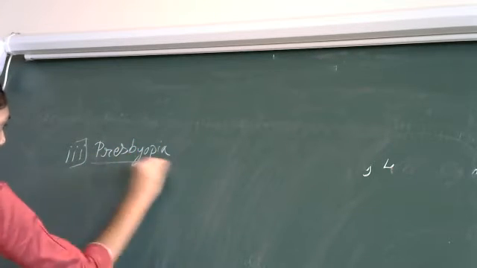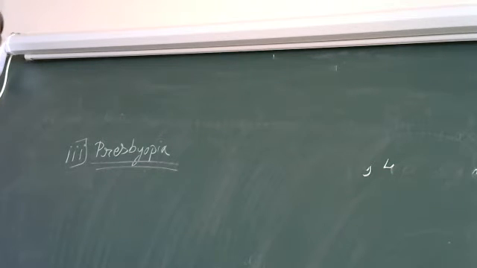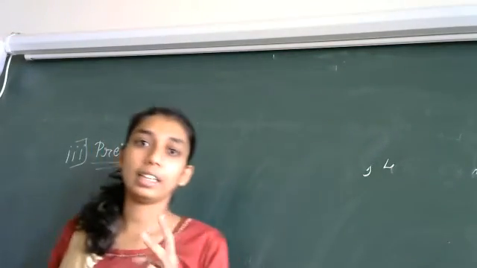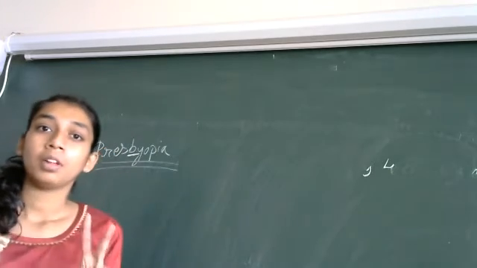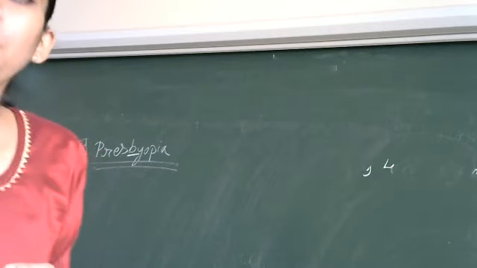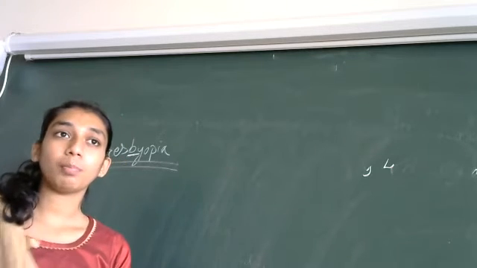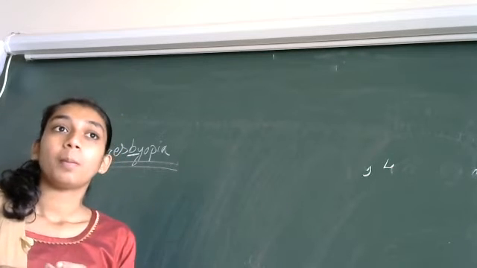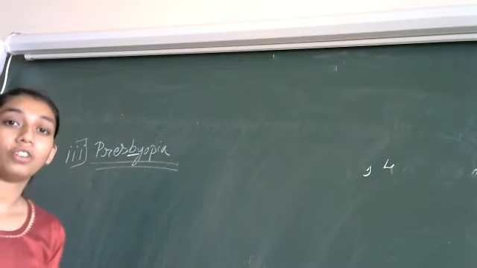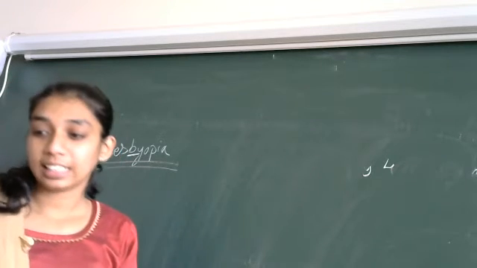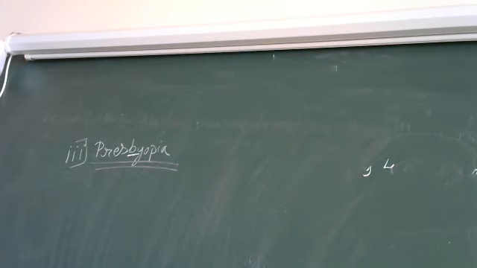The third type is presbyopia. I hope what I'm writing is visible. Okay, so presbyopia. Now you know what is the meaning of bi. Bi means two. Anything, if you have to take two together, you say bi. So presbyopia usually occurs in aged people. In aged people, what happens? They can't see the far off objects and the near objects also. But some people can see very near objects but not far off objects. So presbyopia is the combination of both, that is nearsightedness as well as farsightedness.